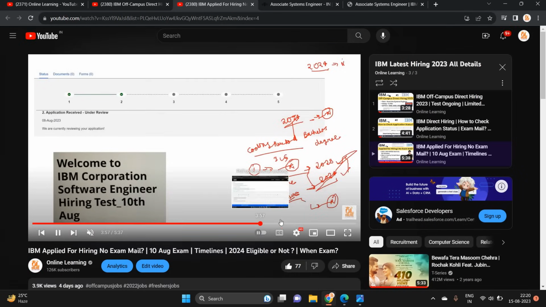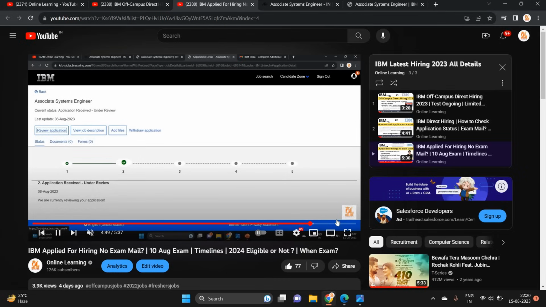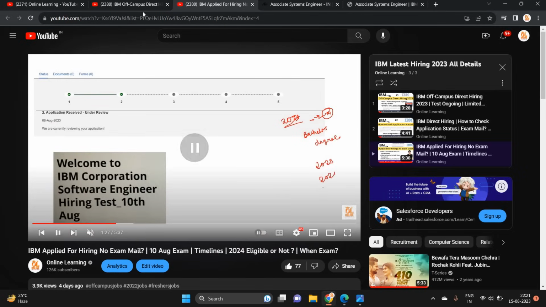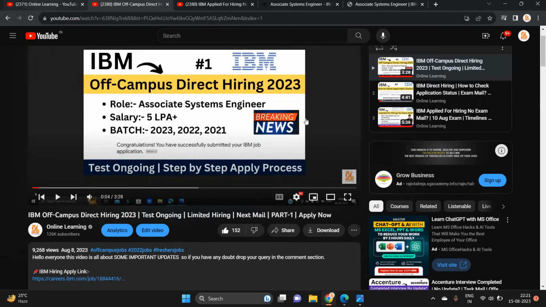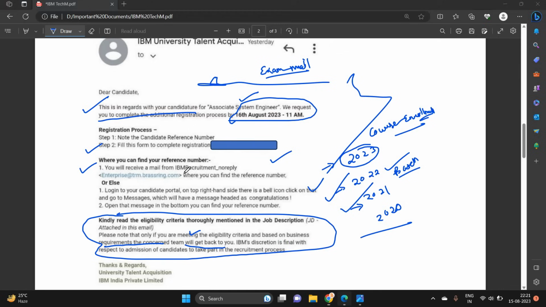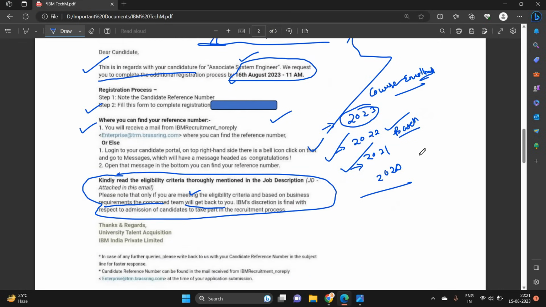examination. This type of mail, the additional information mail, is received by candidates. In the additional information mail you have to fill the form, but let's wait for the exam mail. In the form 2023, 2022, 2021, 2020 is mentioned, so you can select 2023. I hope this video is useful for everyone.